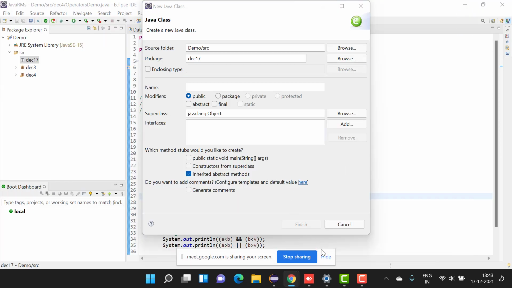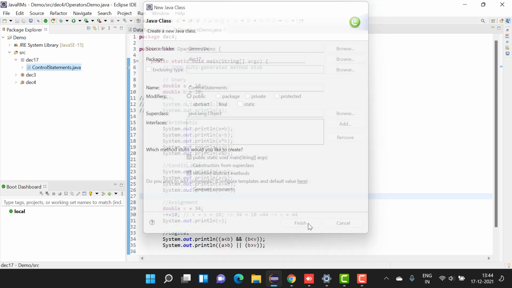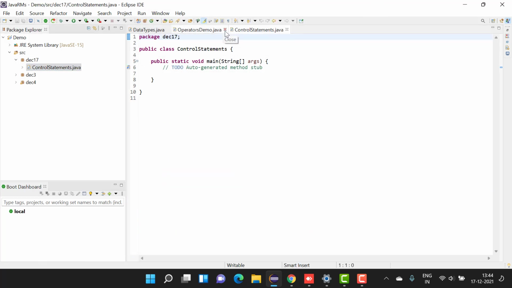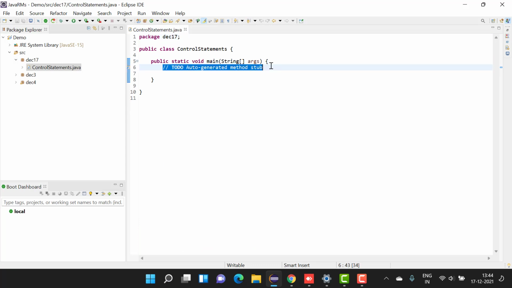So now let the class name be control statement. This will have a main method. So now this is our control statements page.